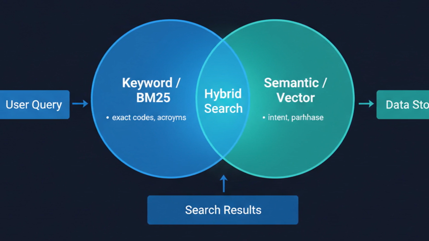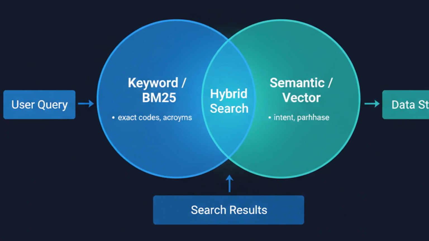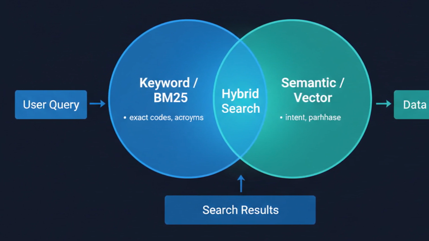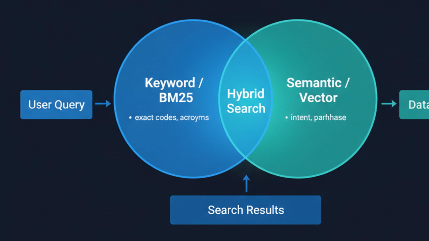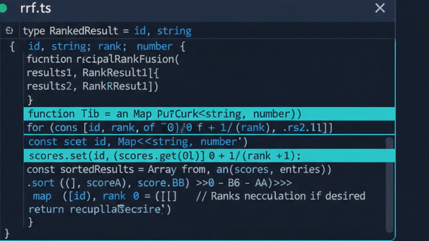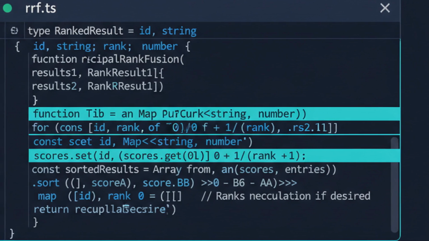The lesson: keyword search and semantic search have complementary failure modes. The production answer is not to choose, it's to combine them. The combination technique is reciprocal rank fusion. You run both searches independently, one BM25 keyword query, one vector query, and you get two ranked lists. RRF doesn't care about the raw scores, which is great because BM25 scores and cosine similarities aren't comparable.